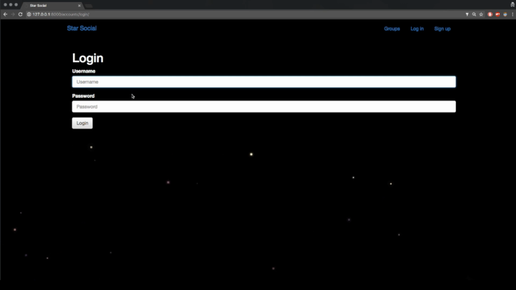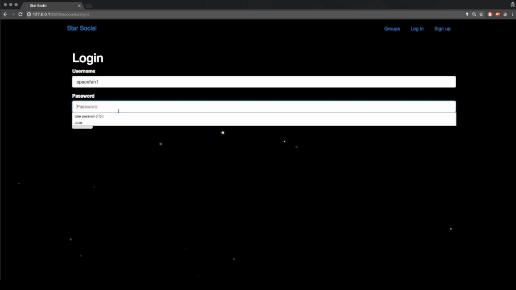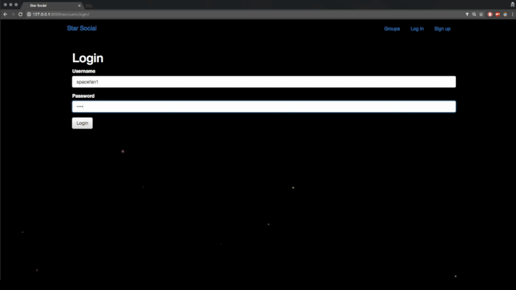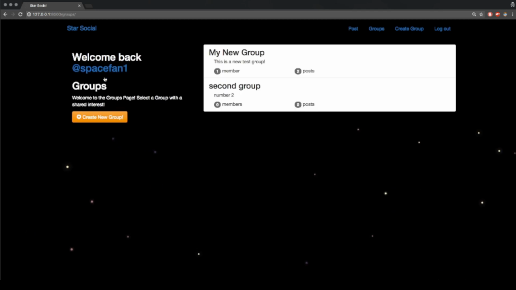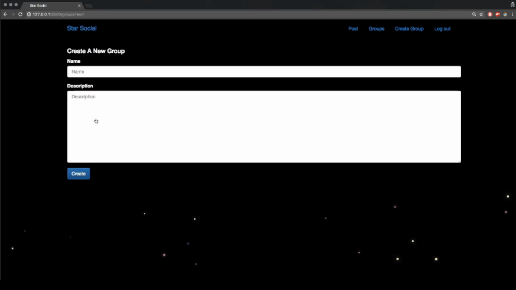Now it is the login page. We'll enter the username that we entered earlier and the test password that we used during the sign up page. And now I am able to log in. You can select go to groups, and whenever you select this, you can see there are some groups already created here for me. I can create a new group by using this form.